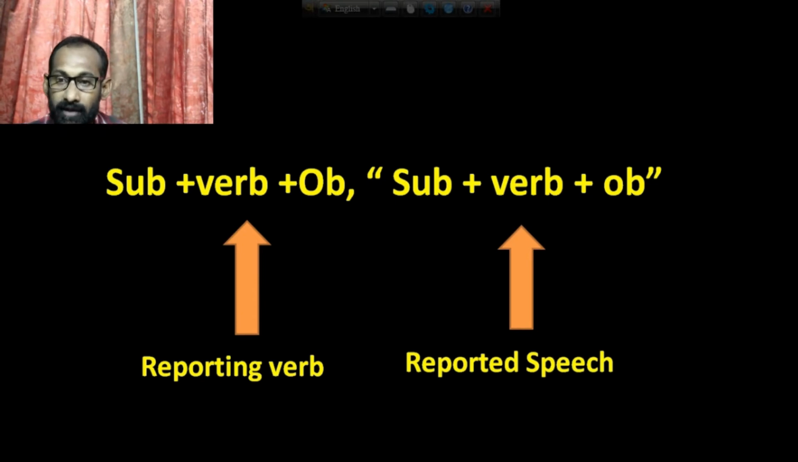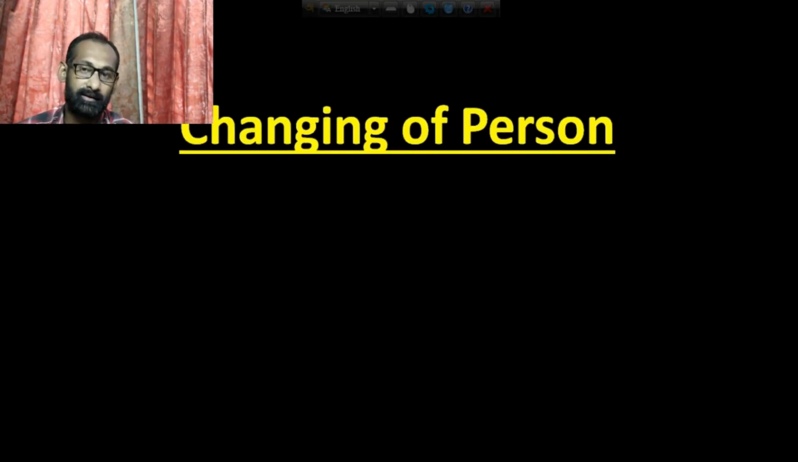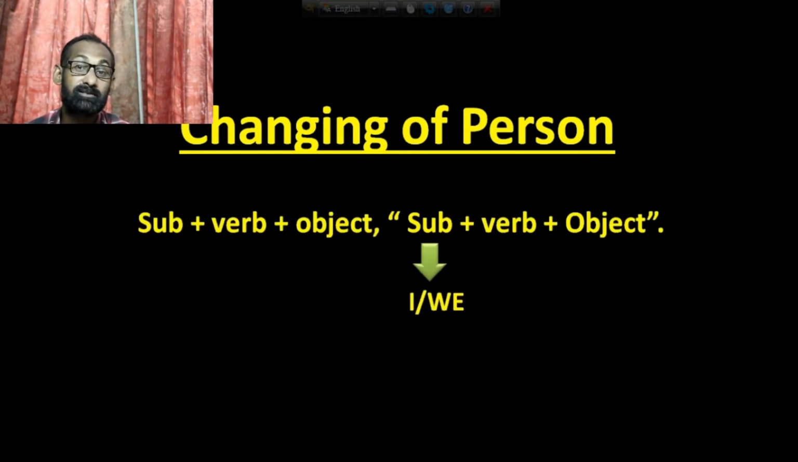Now if you want to solve narration, you should know three things very clearly. Number one, changing of person. Number two, changing of tense. And number three, changing of verb. We will solve them one by one today. Okay, let us start. Number one, changing of person. We know that there are three types of person: first person, second person and third person.